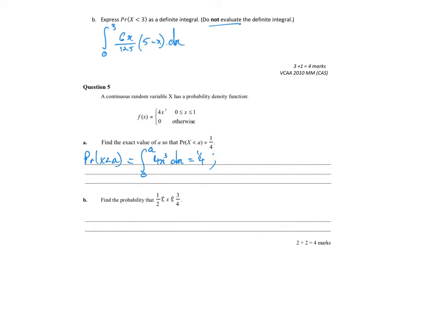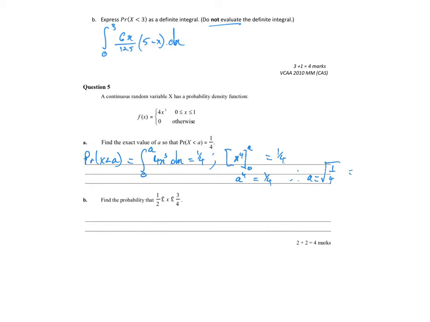So integrate: I add 1 to the power and divide, so I get x to the 4 between a and 0 has to equal a quarter. So a to the 4 is equal to 1 quarter, therefore a is equal to the 4th root of a quarter,